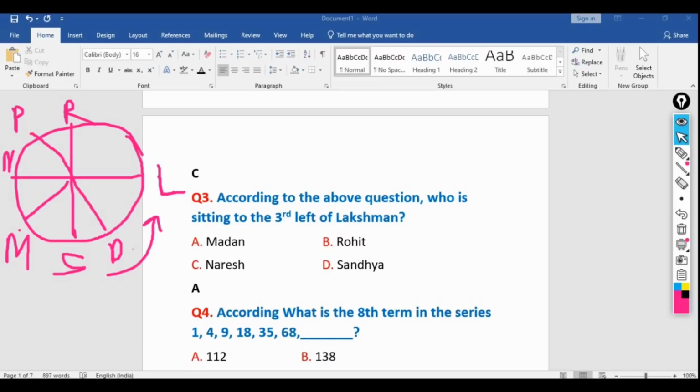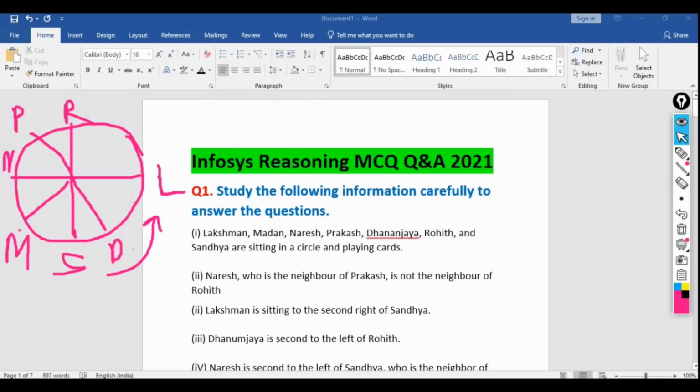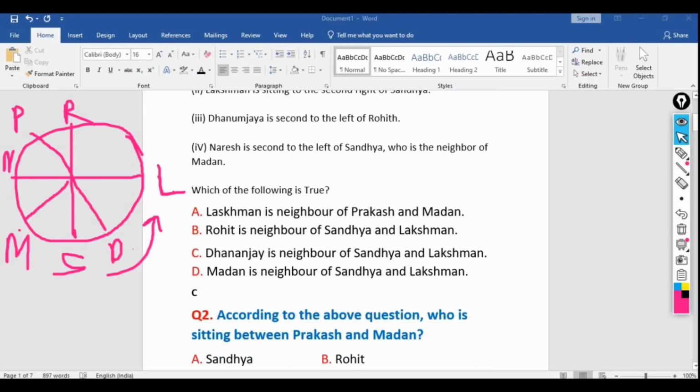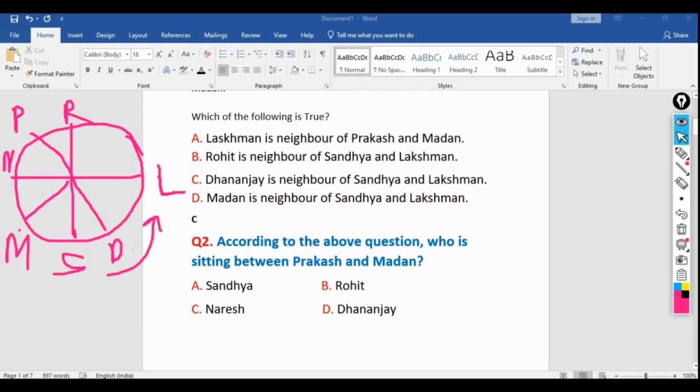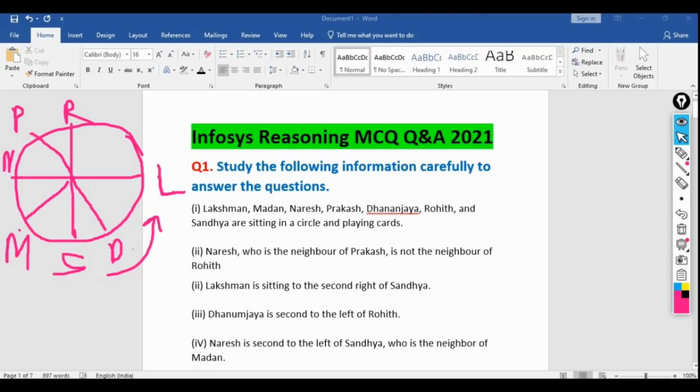So there will be totally 5 to 6 questions based upon the sitting arrangement. Here we have taken 3 questions, because once you have done the sitting arrangement, you will be able to solve the other questions. Just once you have to do the sitting arrangement. For the other questions, you will be able to solve. At the very beginning, it will be a little bit more time consuming. Once you have done the sitting arrangement, the other 4 questions you will be able to solve within 5 or 6 seconds.